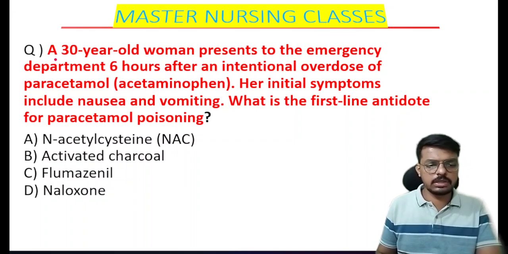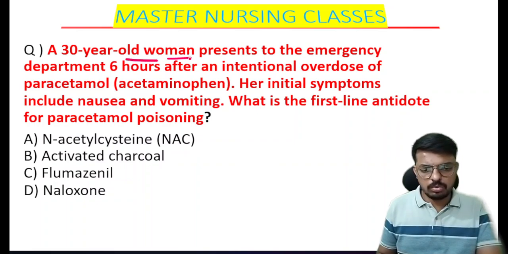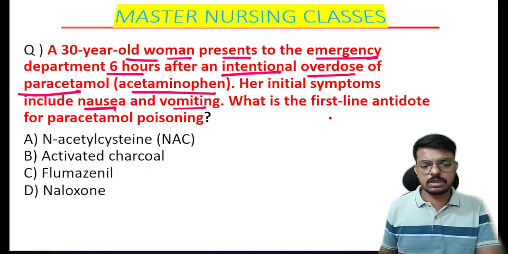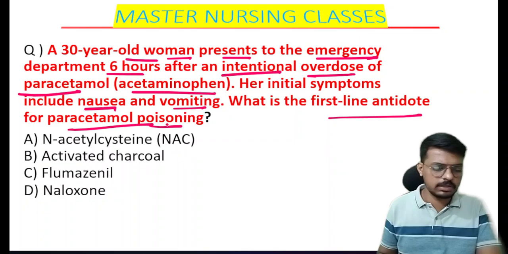Here is the next question. A 30-year-old woman presents to the emergency department 6 hours after the intentional overdose of the paracetamol, that is the acetaminophen, and her initial symptoms include nausea and vomiting. What is the first line antidote for the paracetamol poisoning?